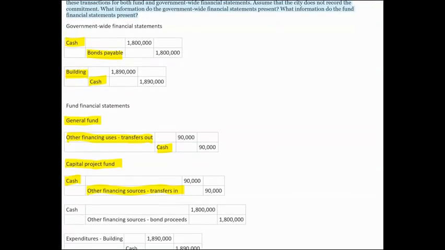The second journal entry is related to the bond issuance. We debit cash, but we do not credit bonds payable. Instead, we credit other financing sources, bond proceeds. Which means that as to the other financing sources, it could be transfer in or bond proceeds. The amount is 1.8 million.